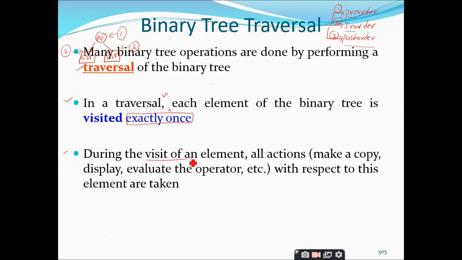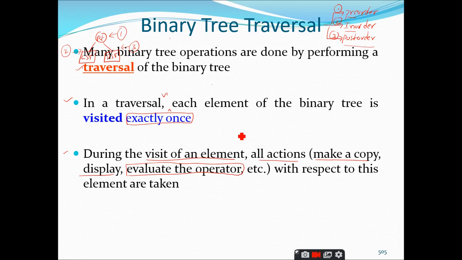During the visit of an element, you can perform any operation or any action, such as you make a copy of a node, or you display the element, the information part, or you evaluate the operator. We have a concept called expression trees, which we will be discussing after this trees concept. In that, when you visit the root node, you are going to evaluate the operator.